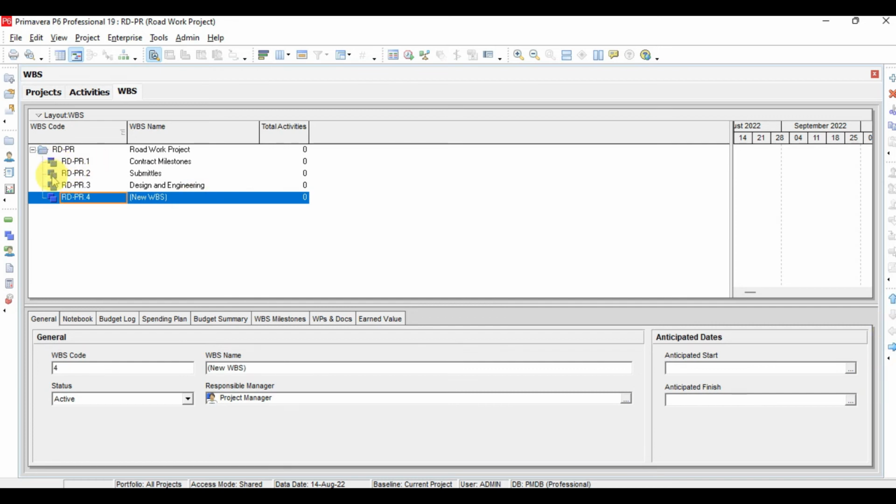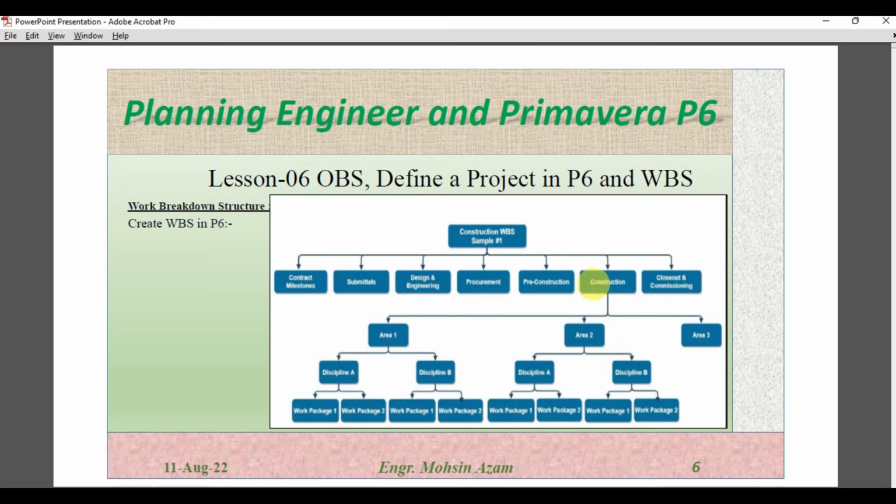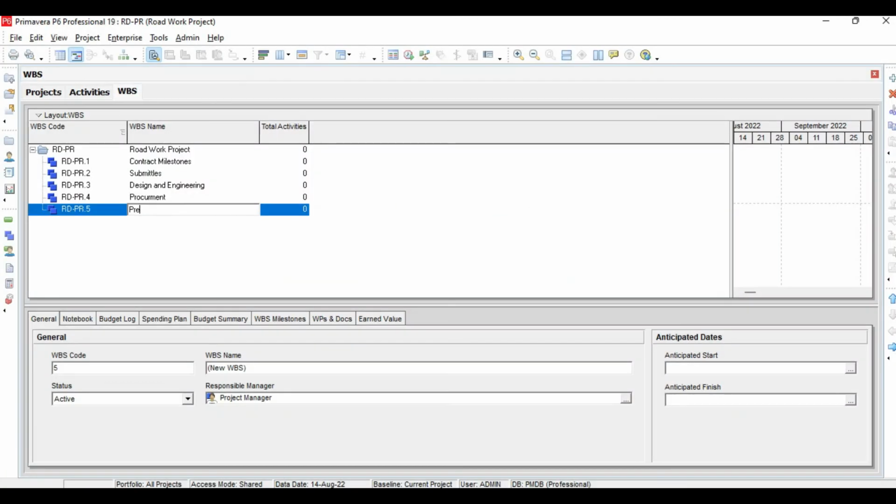See, the level is same for all the WBS level. This is actually the level 1 of WBS, and here I will write procurement, insert, and now pre-construction, construction, and reconstruction. Click here this arrow. Now I will here define construction.